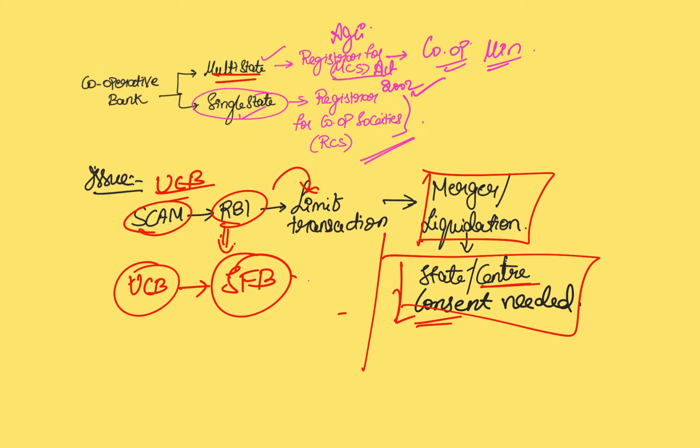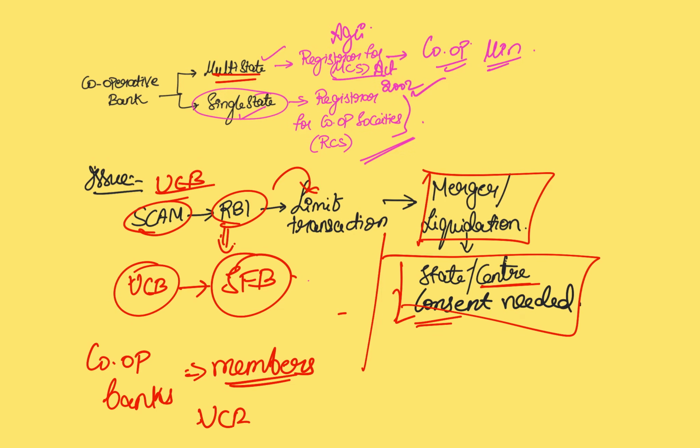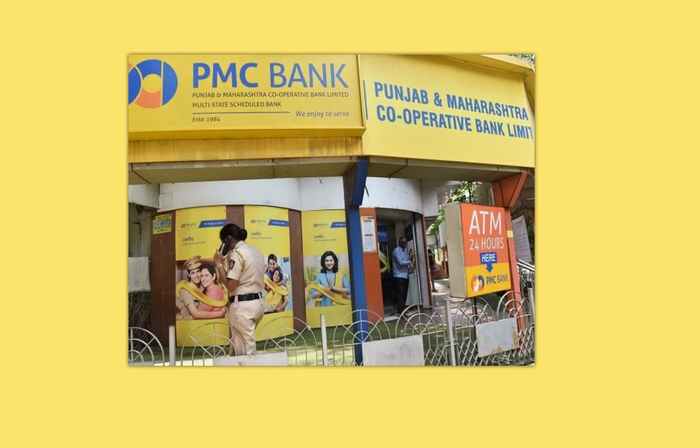Now, it is important to remember that we discussed that cooperative banks are only meant for members, but when we are talking about urban cooperative banks, they even lend to people beyond their members. Something similar happened in the case of PMC Bank, that is Punjab and Maharashtra Cooperative Bank. It is a multi-state scheduled bank, and it used its depositors' money to lend to a different company, which later became a non-performing asset or a bad loan. Let us look into the details.